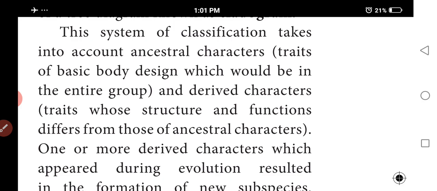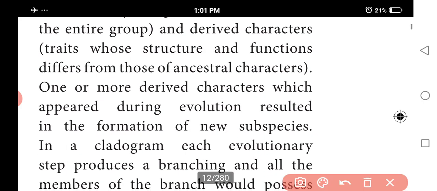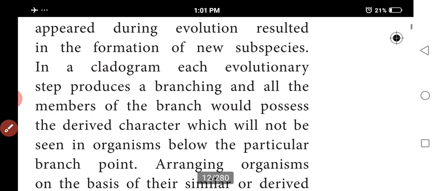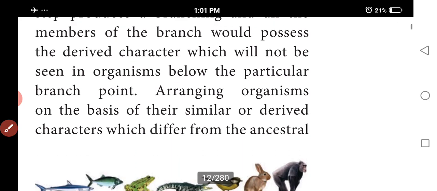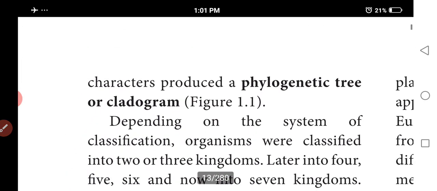So this system is only focused on ancestral characters and derived characters. One or more derived characters which appear during evolution result in the formation of new species. In the cladogram, each evolutionary step is followed by derived characters only, not the ancestral characters. Arranging organisms on the basis of similar or derived characters, different from the ancestral characters, is called a cladogram.